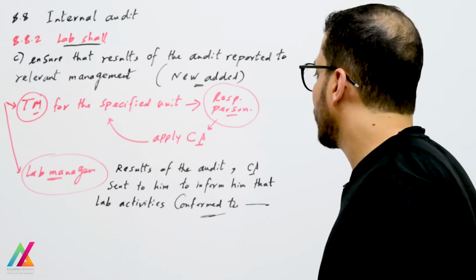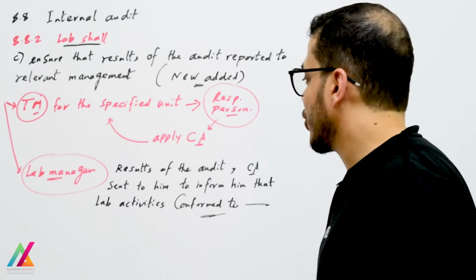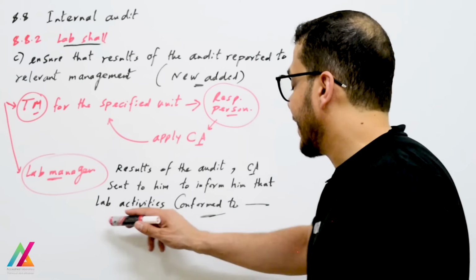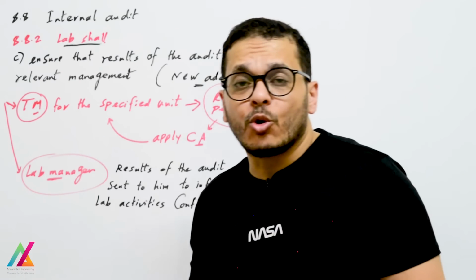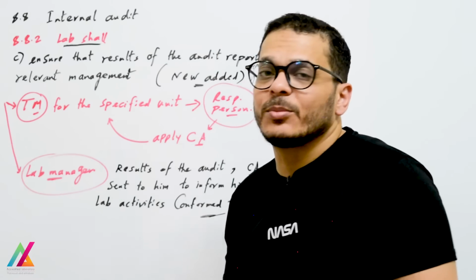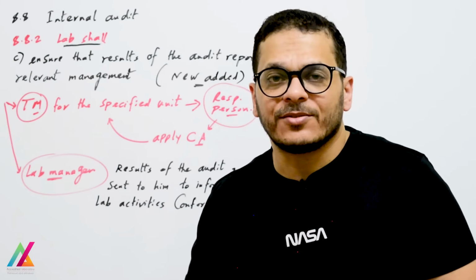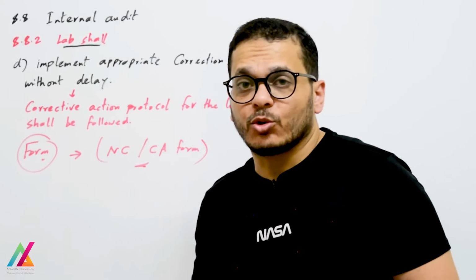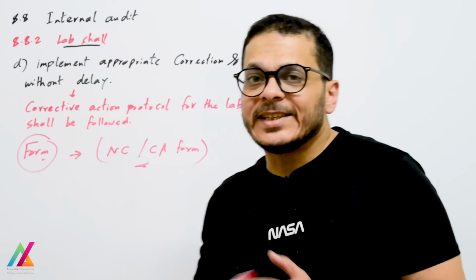So the results of the audit and corrective action should be sent to the lab manager to inform him that lab activities conform to the lab's own requirements and ISO IEC 17025, and that can be done during the management review. And they shall implement appropriate correction and corrective action without delay.